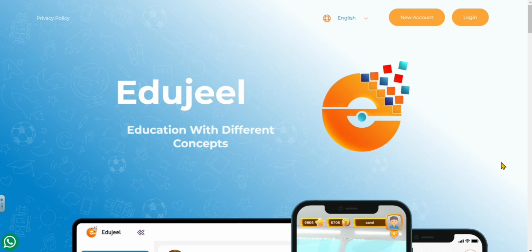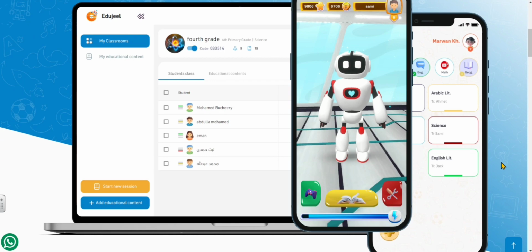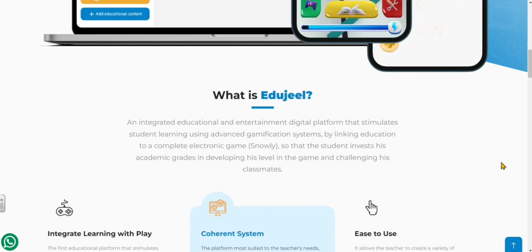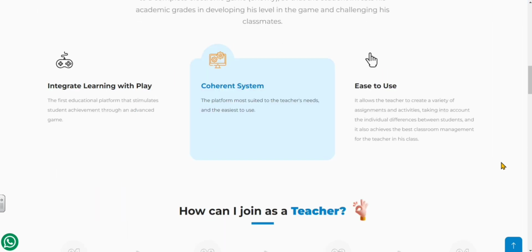First of all, I'd like to show you the main page of the platform. As you can see here, this is the kind of definition for what's edujeel. It's an integrated educational and entertainment digital platform that stimulates students' learning using advanced gamification systems. So we can say that we have something which is very, very new in this platform, which is integrating learning with playing and gamification. If you look here, you will find a simple idea about this.